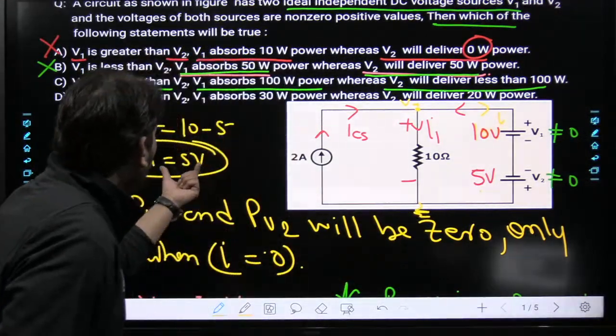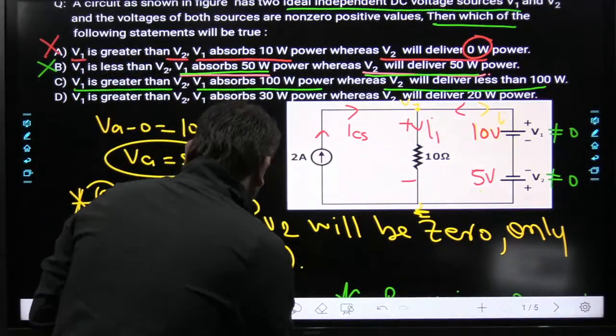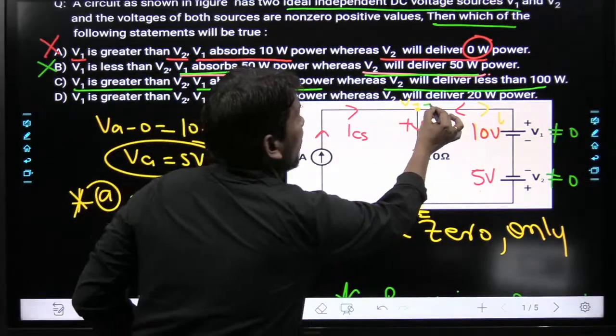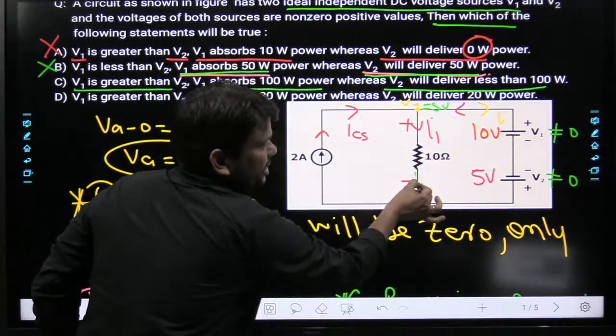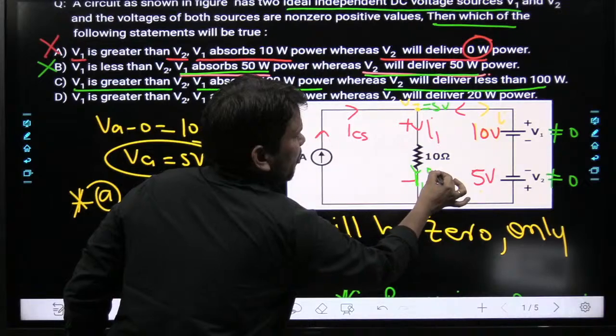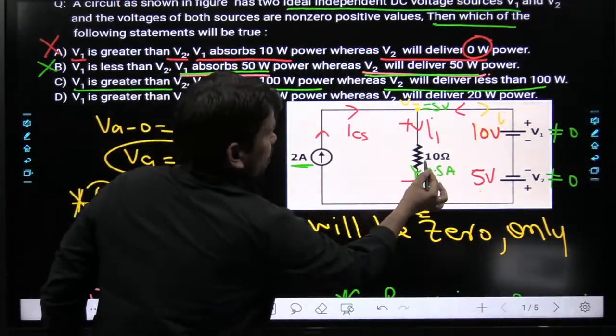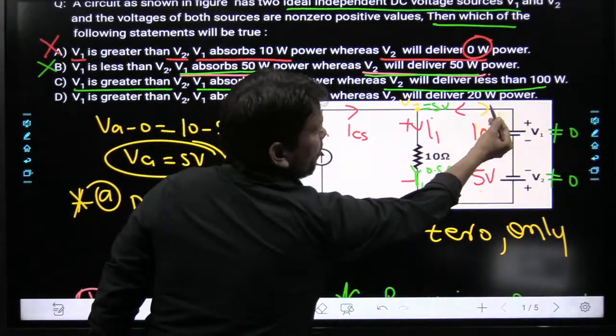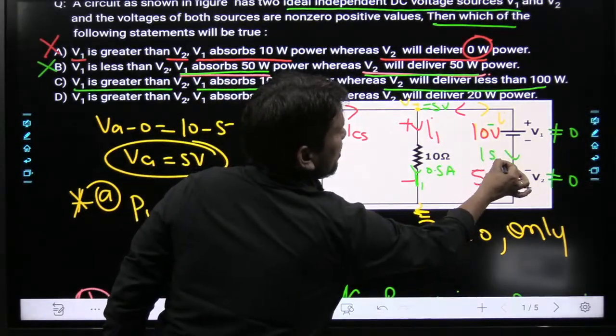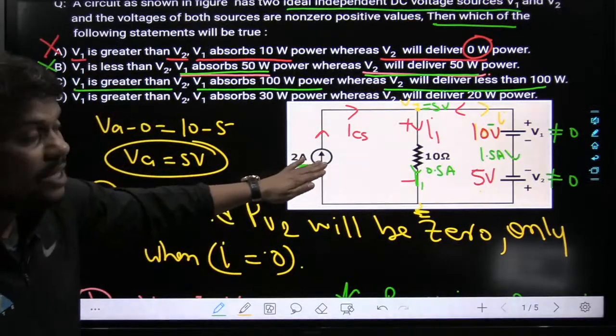Now see, how much is this voltage? 5 volt. So this current will be 5 by 10, which is 0.5 ampere. And this is 2 ampere. So 2 and 0.5: in this wire, current will flow in this fashion, 1.5 ampere, to satisfy KCL.